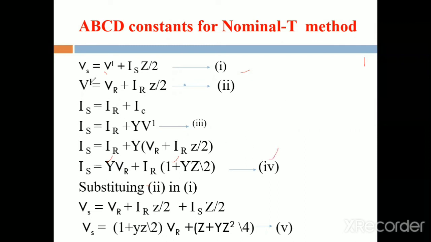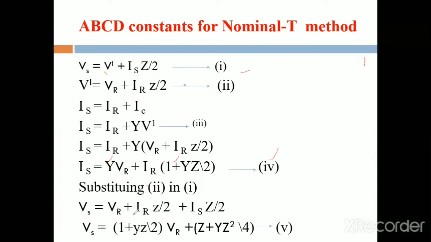Next, we simplify this Vs and substitute equation number 2 in 1, that is, V dash is replaced. Then Vs is equal to, what is the formula for that V dash? V dash is equal to VR plus IR Z by 2. Substitute this formula, that is, Vs is equal to V dash, meaning VR plus IR Z by 2, plus Is into Z by 2. Then take the common VR term.